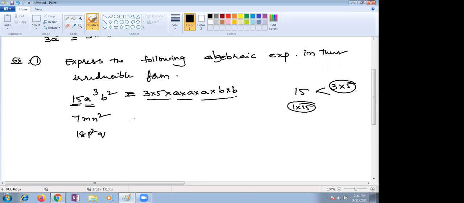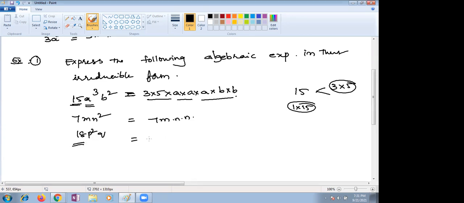The same way, can anyone please give the second? 7 into m into n into n, right? Then the last one.